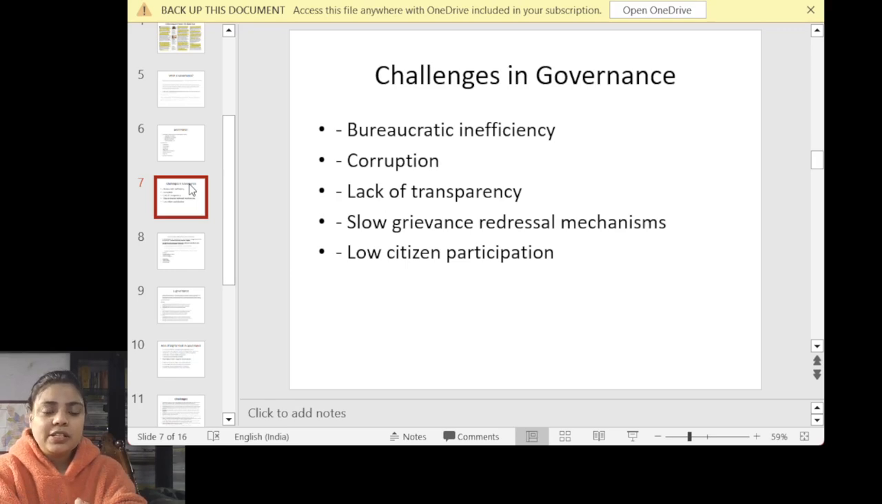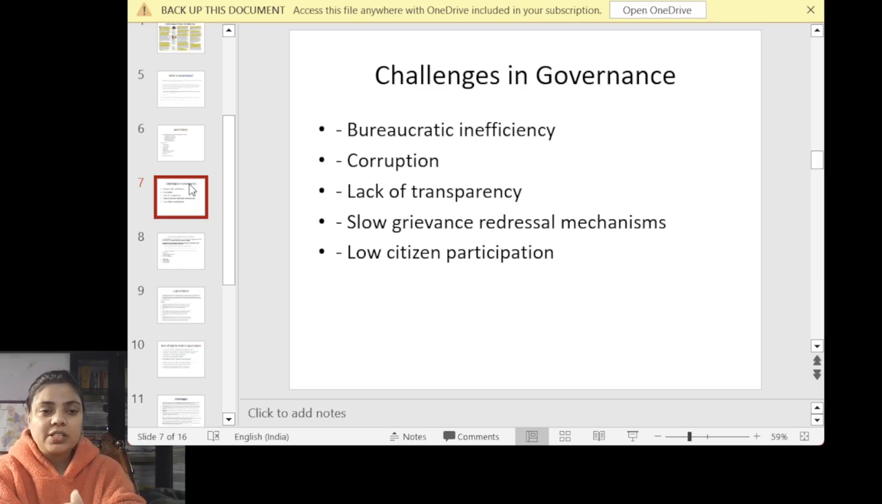Slow grievance redressal mechanism. You might have experienced this if you go to the citizen's charter, or to a certain policy which a government has enclosed. Accessibility is not very good, and you find certain difficulties in registering your grievances. Suppose you want to opt for a certain scheme and you are not able to, and you don't find anyone who can help you, so where are you going to complain? That is one of the challenges in governance.